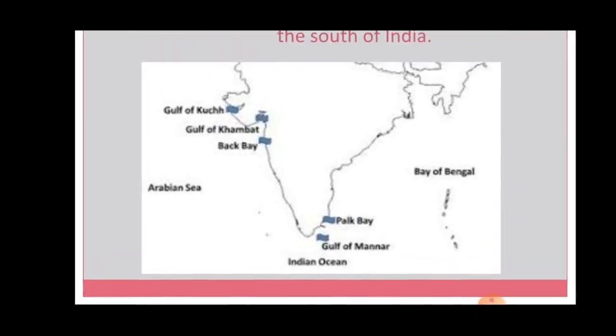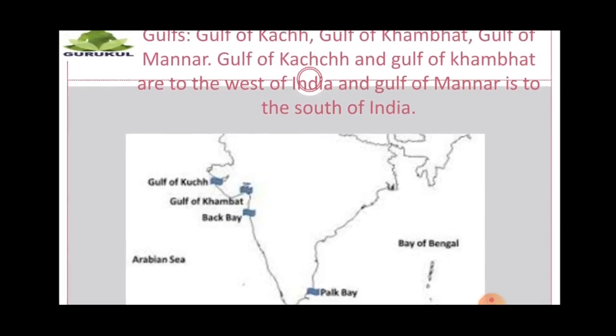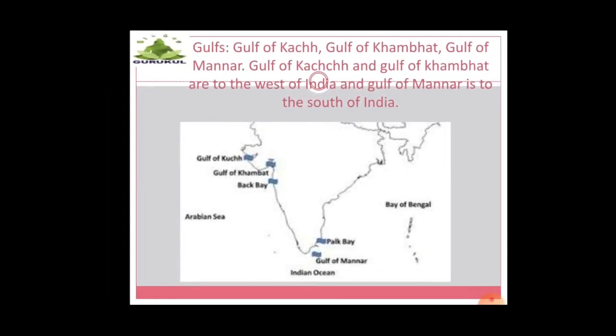Now, in this image, you will come to know that Gulf of Kutch and Khambhat are on the west side, whereas the Gulf of Mannar is on the south side. So see, by using these images of maps, we come to know their location very easily, right? In a similar way, maps help us for different purposes. So that's why it's very important to know the maps.